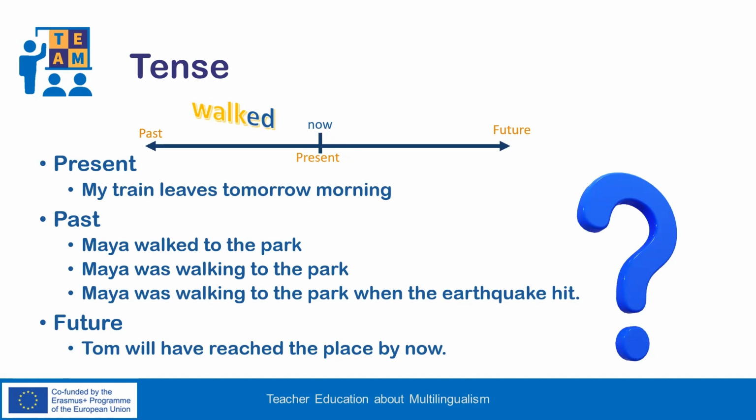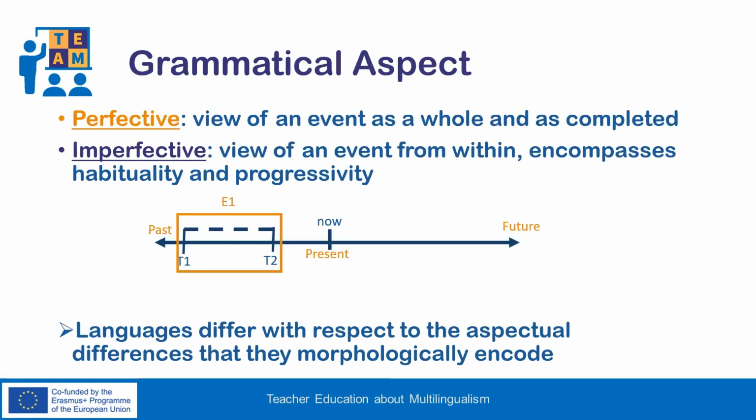Temporal morphemes locate these eventualities in time. Of course, this does not mean that languages that lack such morphemes, such as Mandarin Chinese, are not able to express temporal relations. They just choose other means to do it. From a typological view, we also observe that most languages distinguish between past and non-past, while few others distinguish between future and non-future. As already said, aspect deals with the internal constituency of actions, events, states, processes, or situations.